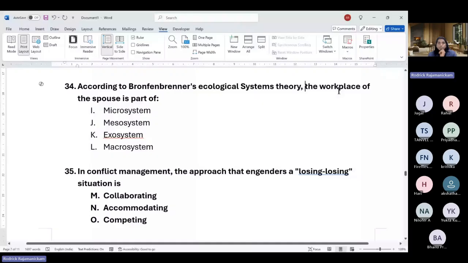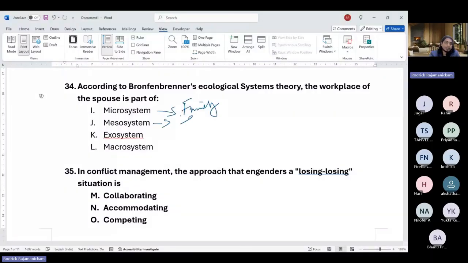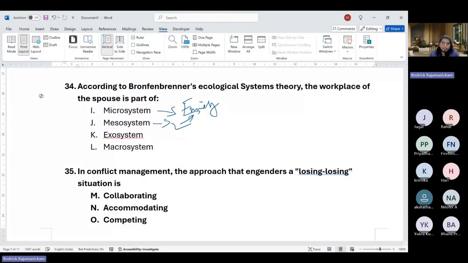The spouse's workplace is a part of which system? Micro, meso, exo, macro. It's not meso system. Micro system is your immediate surroundings like family, parents, and all that. Meso system is about the interaction between immediate surroundings. Okay, so macro is about much larger things. So I think it's exosystem.